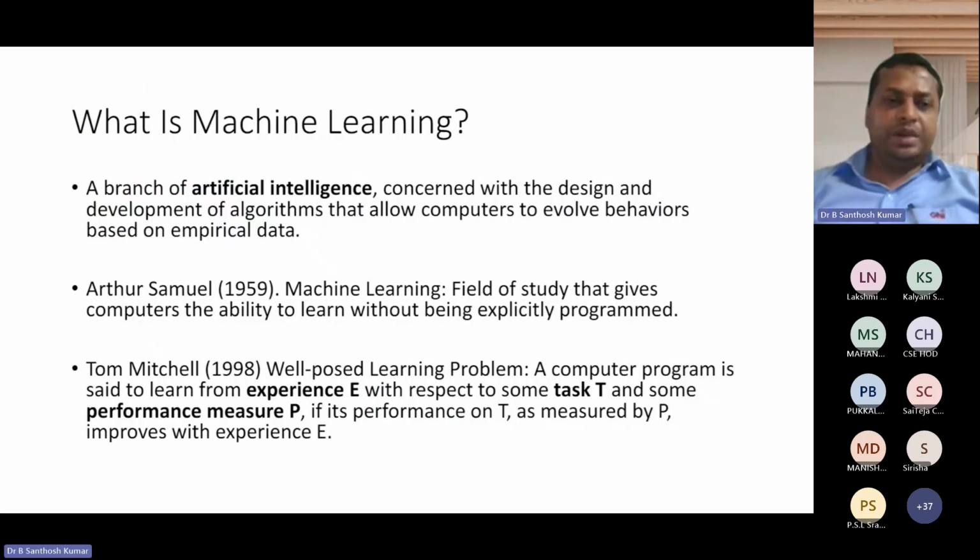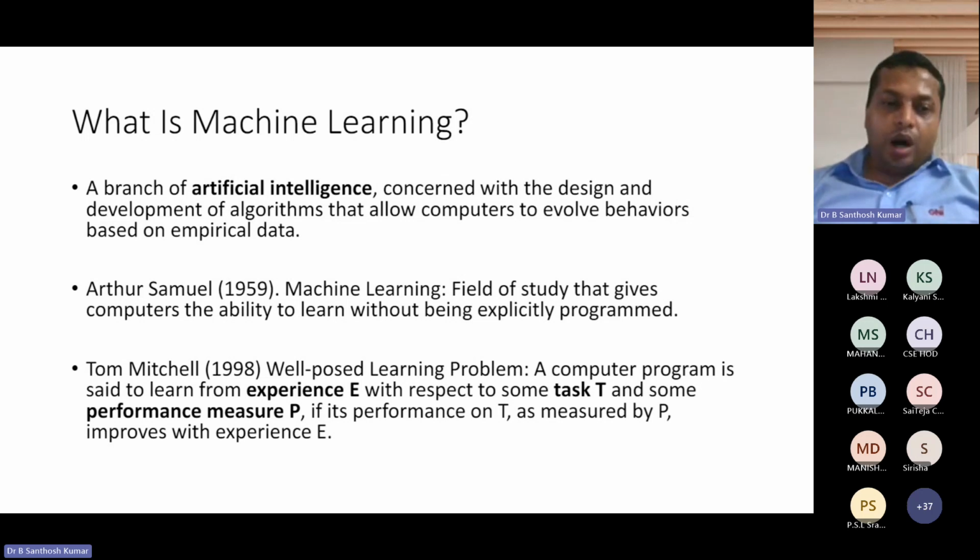And what is machine learning? Machine learning is a branch of artificial intelligence concerned with the design and development of algorithms that allow computers to evolve behaviors based on empirical data. Arthur Samuel derived the concept called machine learning. It is a field of study that gives the computer the ability to learn without being explicitly programmed.